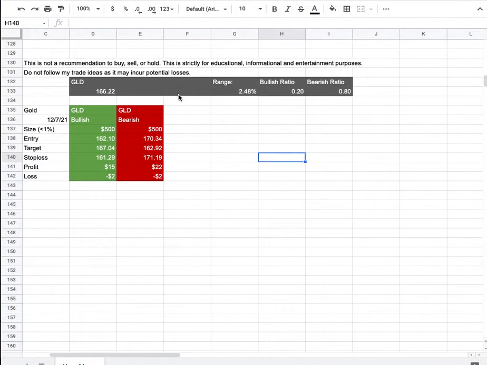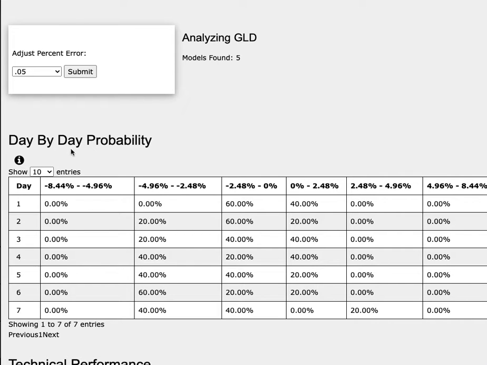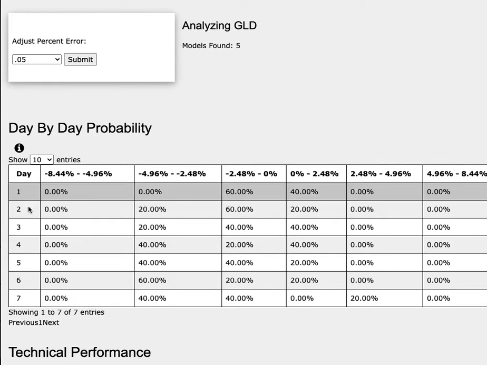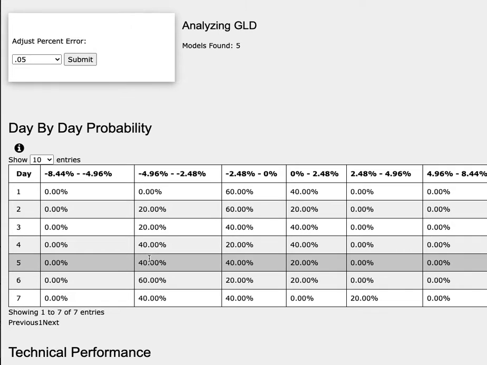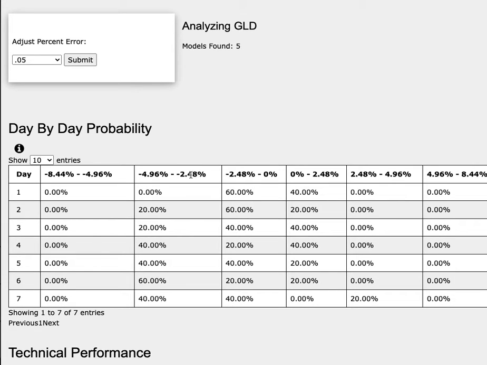So how did I develop these trade ideas? It all comes from the day-by-day probability model. As we progress to the 5th day or week of trading, gold futures has a 20% chance to climb between 0 to 2.5%, a 40% chance to fall between 0 to negative 2.5%, and a 40% chance to fall between negative 2.5 to negative 5%.